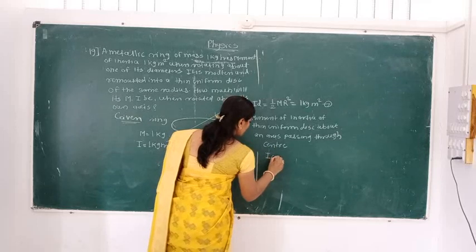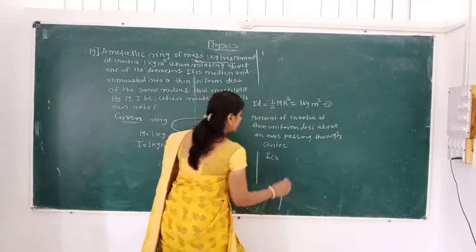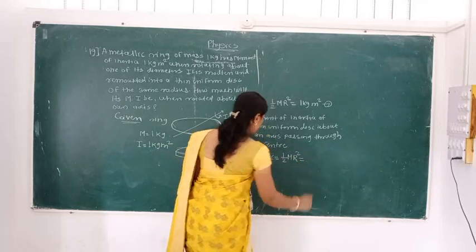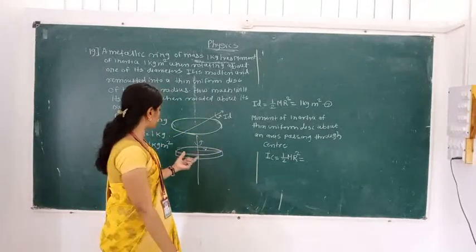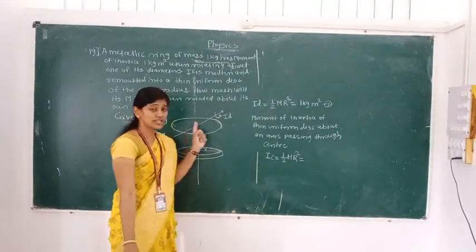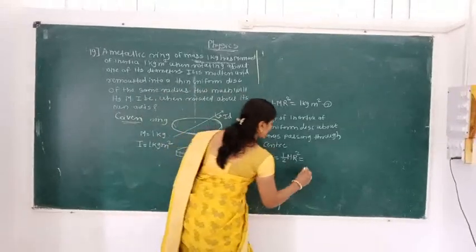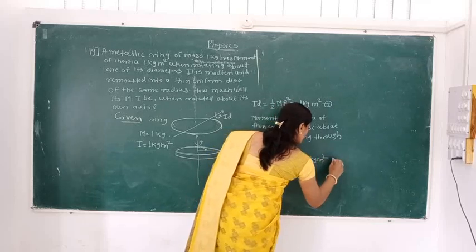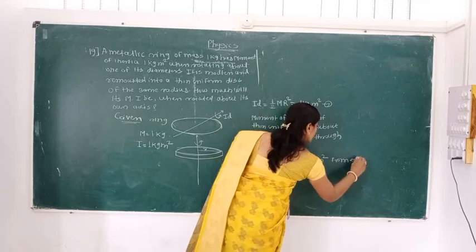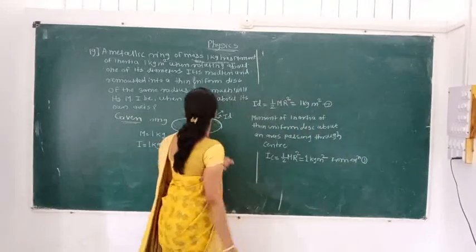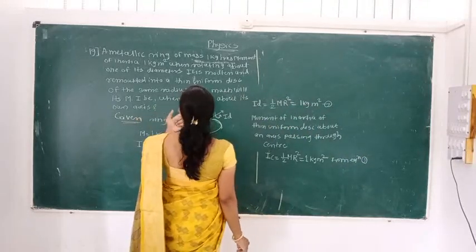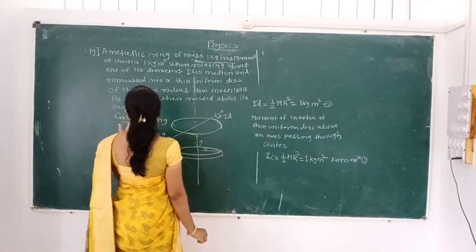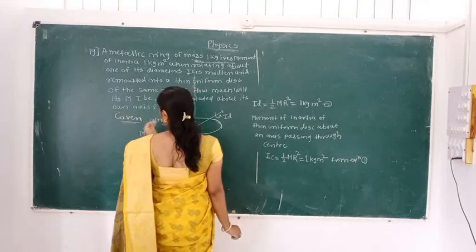Moment of inertia of a disk about the center is 1/2 mr square. This is the formula for the moment of inertia of a thin uniform disk. Radius is similar, mass is similar. So here we can write it is 1 kg meter square from the first equation. So how much will the moment of inertia be when rotating about its own axis?